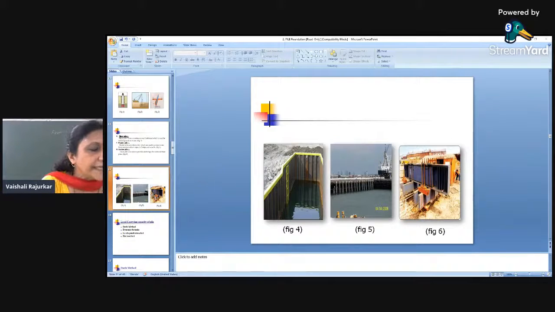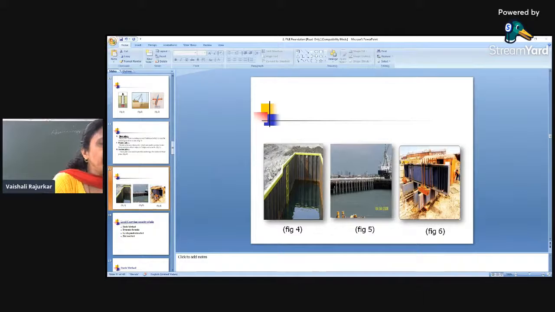You can see it acts as a retaining wall which retains soil on one side and water on the other side. These are temporary structures. Many times these types of structures are also used for excavation, where it is just installed, and when the purpose is served, it is removed and transported to another site where it is required. So these are the sheet piles.